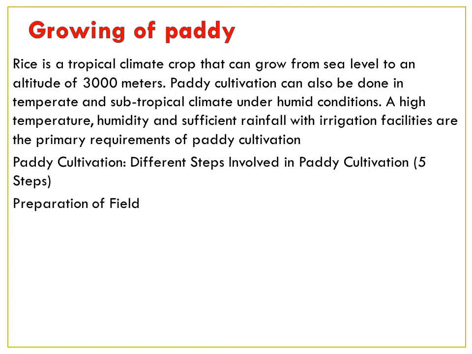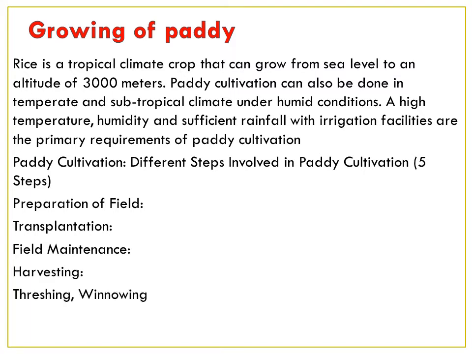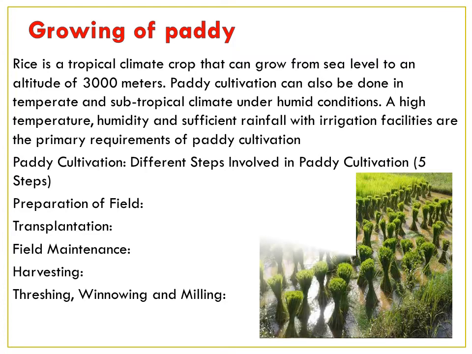What are the different steps involved? We'll see one by one. The steps in paddy cultivation are: first the preparation of field, next transplantation, field maintenance, harvesting, threshing, winnowing and milling. See the picture of it.